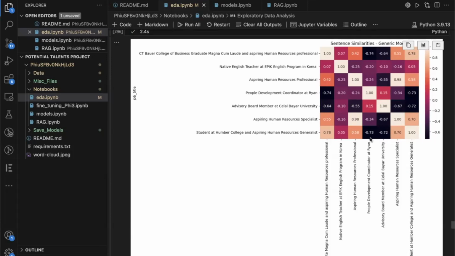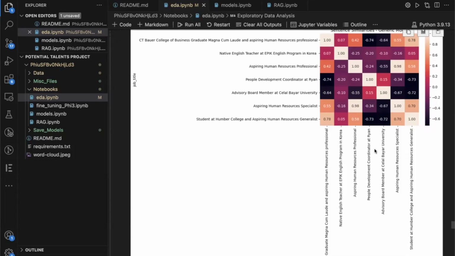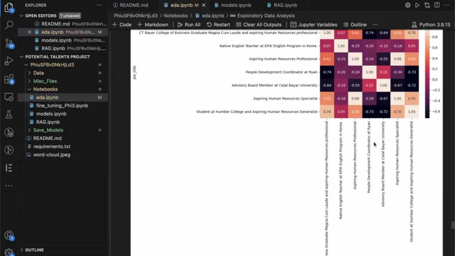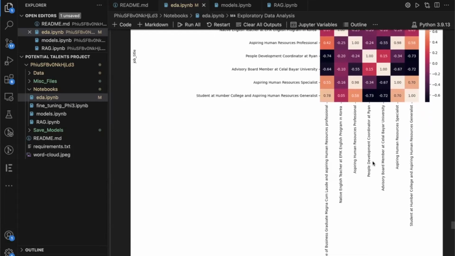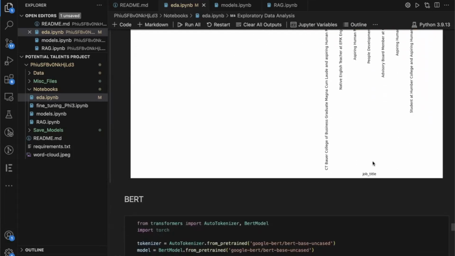Let's take a look at this negative 73. So it's almost 75% negatively correlated. We have student at Humber College and aspiring human resources generalist, and then we have people development coordinator at Ryan. So that's pretty interesting that it's found these similarities and these dissimilarities to each other.